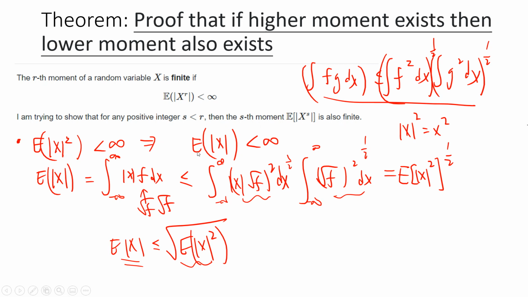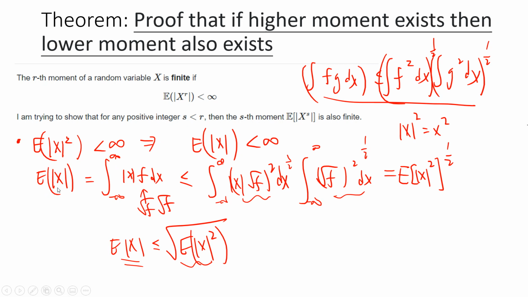Before we start, let's see a very easy example. Suppose that you know the second moment is finite, then you can easily prove that the first moment is finite. So this is like the easy corollary of this fact.